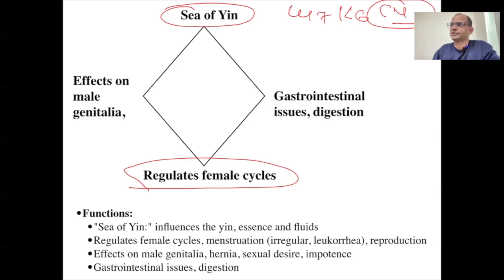Female की cycle disturb हो गई, right? We will use the same lung 7, kidney 6, CV1. You want to work on the indigestion. We will use lung 7, kidney 6, and the CV1 in the female.